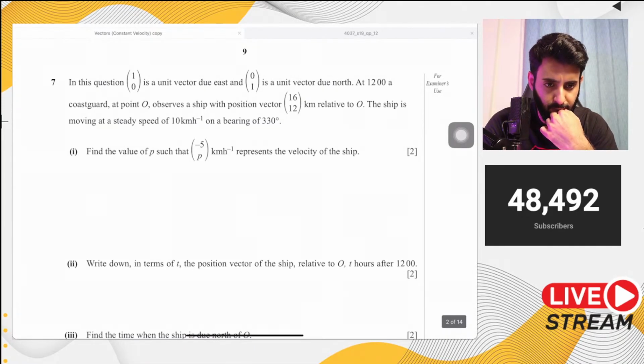Sir, could you please solve the question from May June 2011? Is that a vectors question? Is that a velocity vectors question?